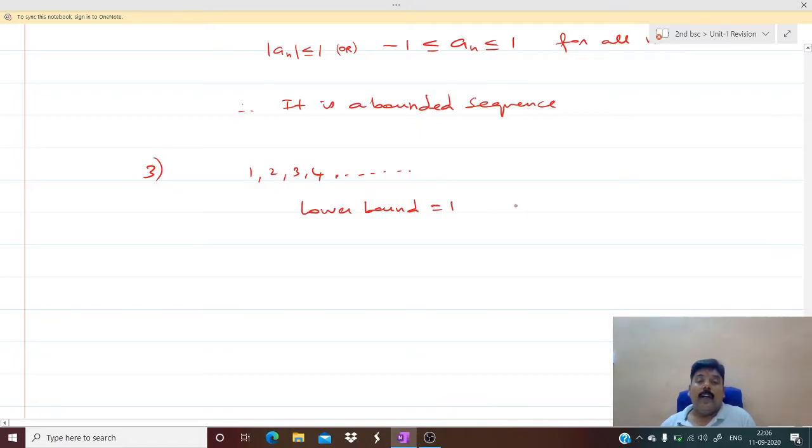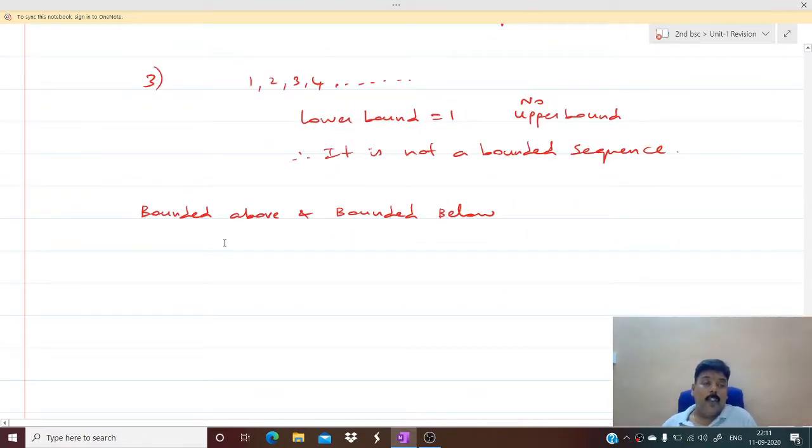The lower bound is there, whereas we don't have an upper bound. Therefore, it is not a bounded sequence. So bounded sequence means it should have both the lower limit, lower bound as well as upper bound. So that's all about the bounded sequence.